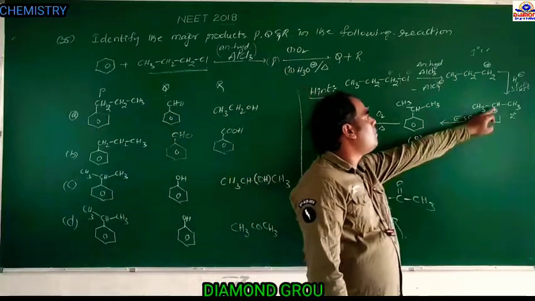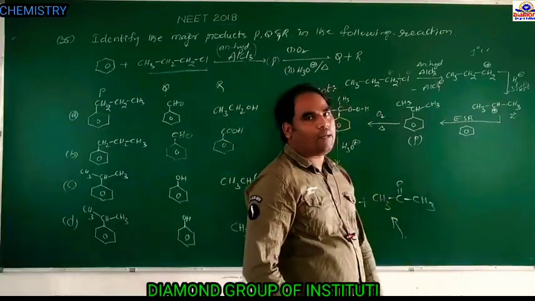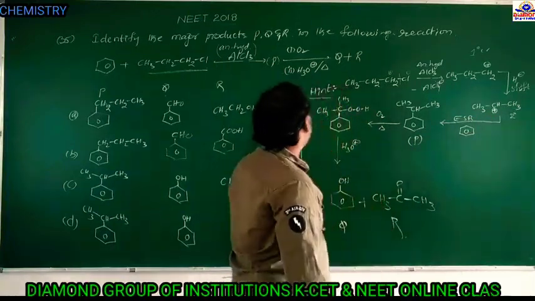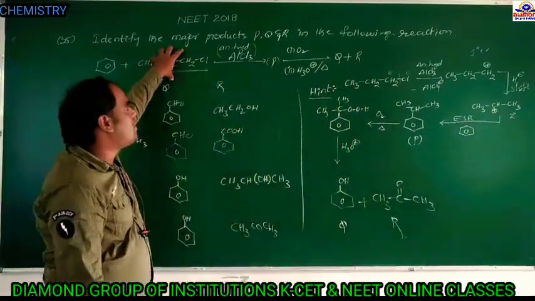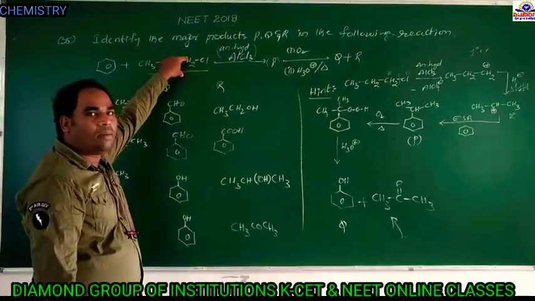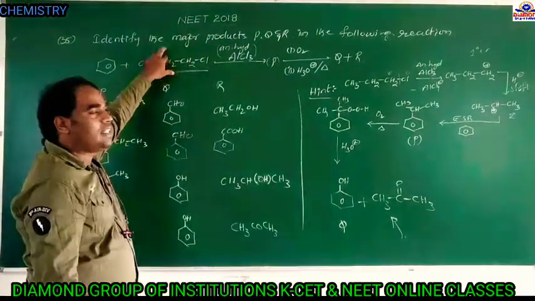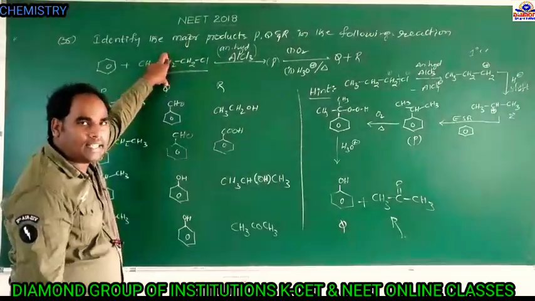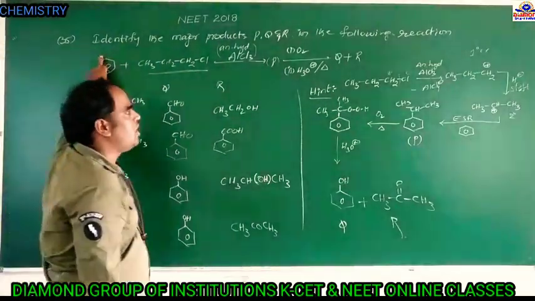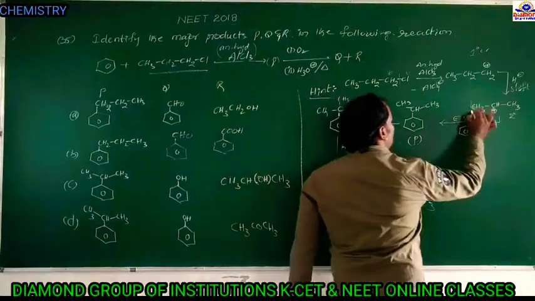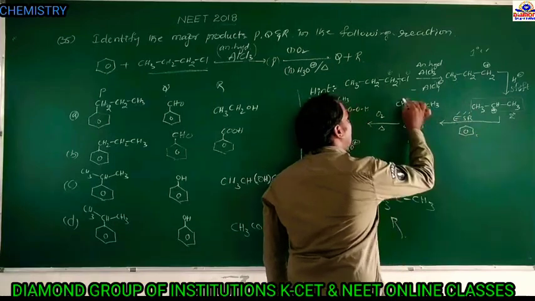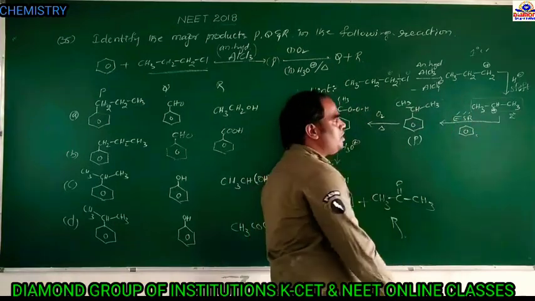Now this secondary carbocation, or isopropyl carbocation, acts as an electrophile. So first this N-propyl chloride in the presence of AlCl3 forms a primary carbocation. That primary carbocation is converted to a secondary carbocation. That secondary carbocation acts as an electrophile. That electrophile reacts with benzene, an electrophilic substitution reaction. Therefore this isopropyl carbocation undergoes electrophilic substitution with benzene. It forms isopropyl benzene.